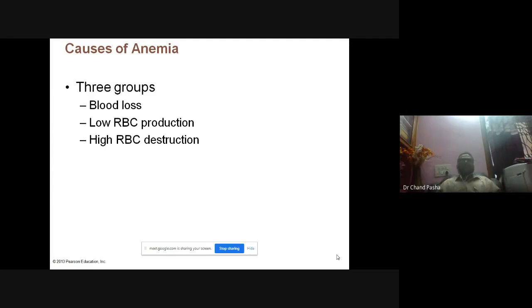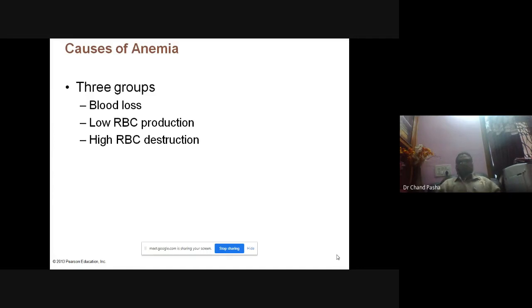In blood cancer, what happens here? The committed erythropoietic cell, the erythroblast cell, is produced, but it is not shifted into the RBC or specific cells. It is converted into abnormal cells. Something else is produced rather than the required cells. That's why low RBC is produced. That is one reason.